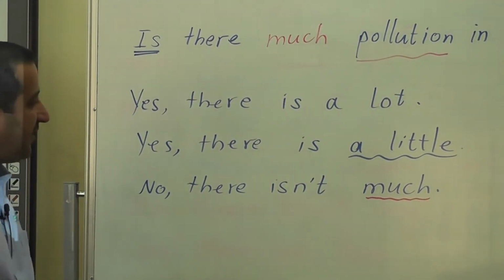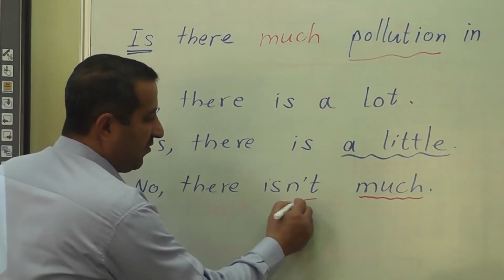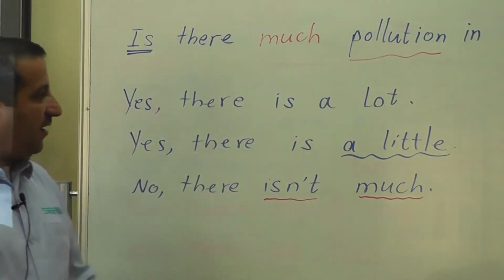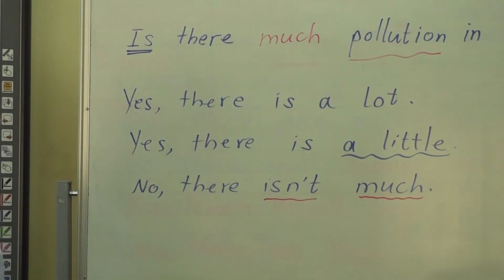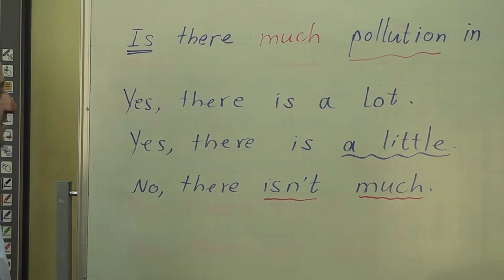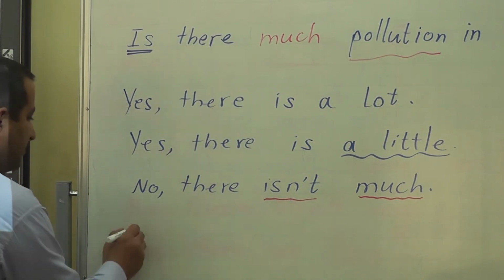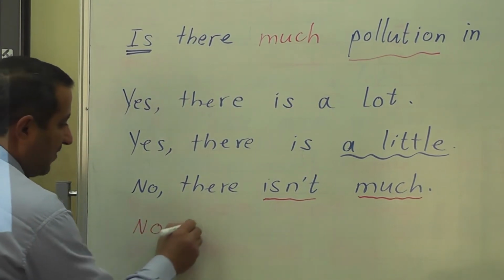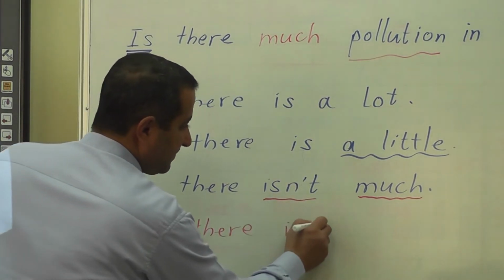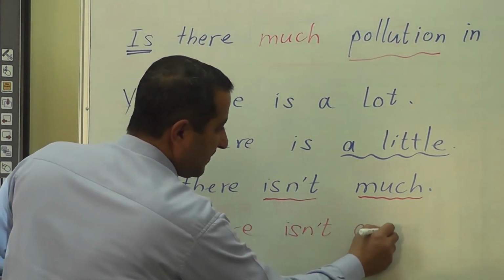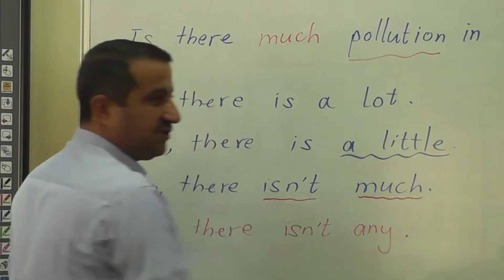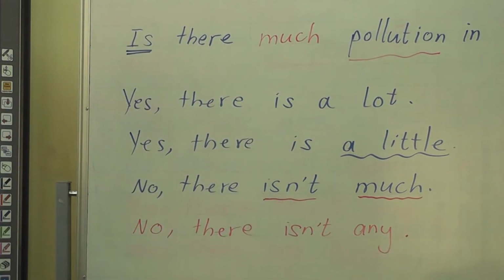The word isn't is a contracted form of is not. So because pollution is an uncountable noun, it takes a singular verb is. No, there isn't much. Or we say, no, there isn't any. No, there isn't any pollution. Okay, the word pollution is also optional.